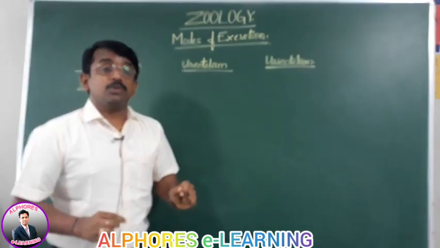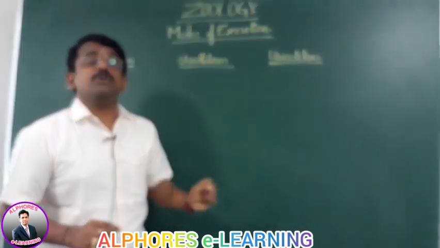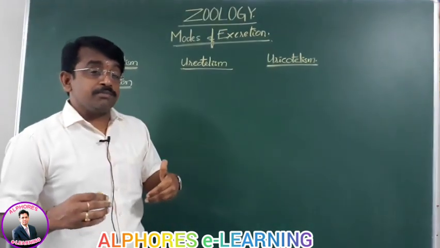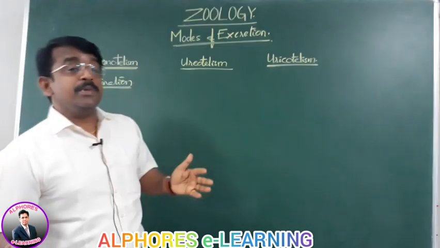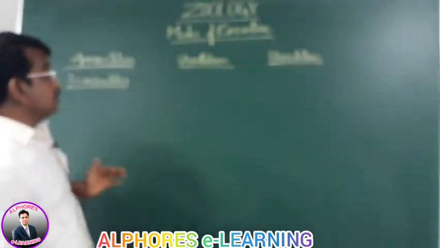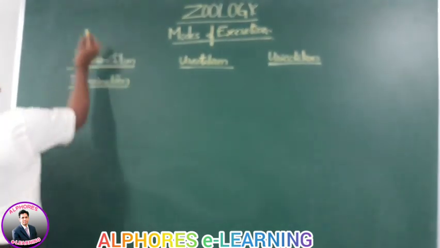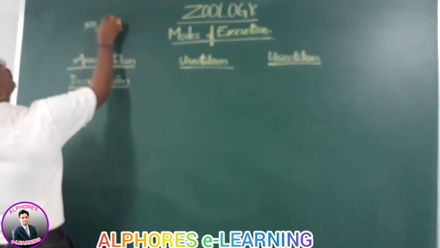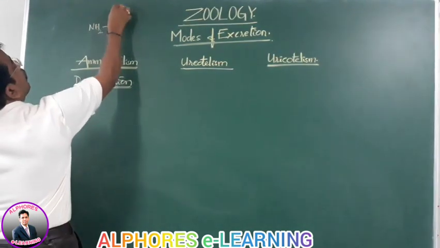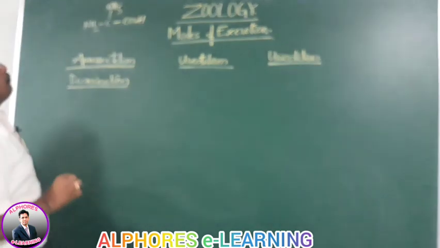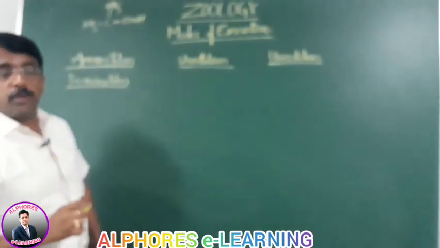As I already told you, proteins are not stored in the body, and when something is not stored, its immediate riddance is needed. That's the reason why, as you can see, this is a chemical formula of the proteins.